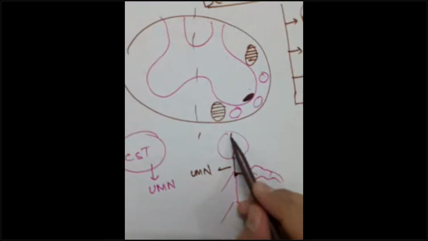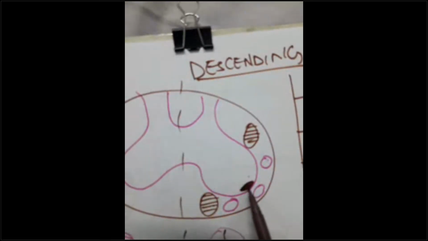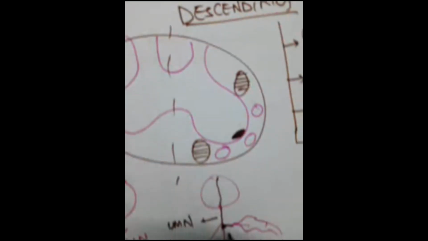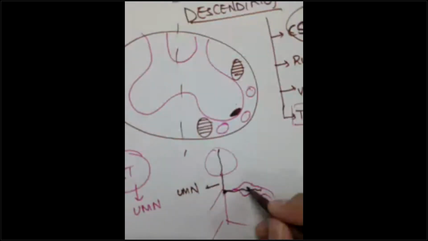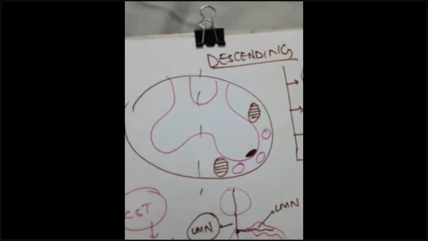So from the brain, the tract is coming down into the spinal cord. It is synapsing over here in the anterior horn cell. From the anterior horn cell, one more nerve is arising. This is the lower motor neuron. So the upper motor neuron is restricted to the brain and spinal cord.